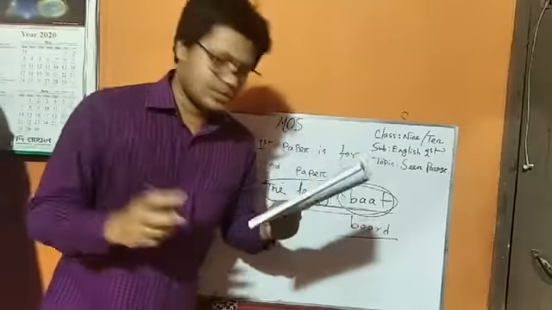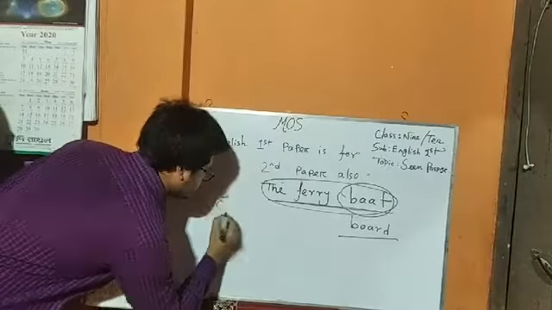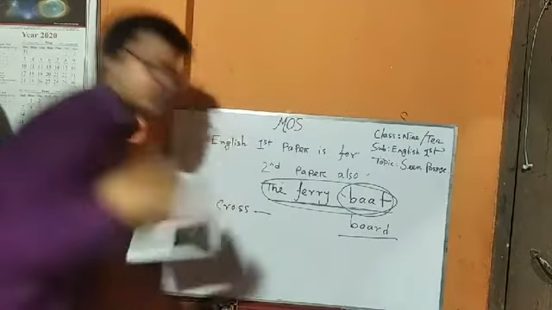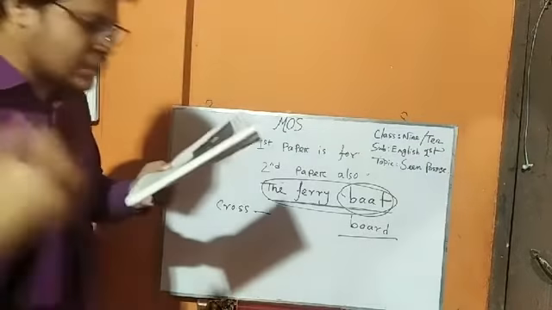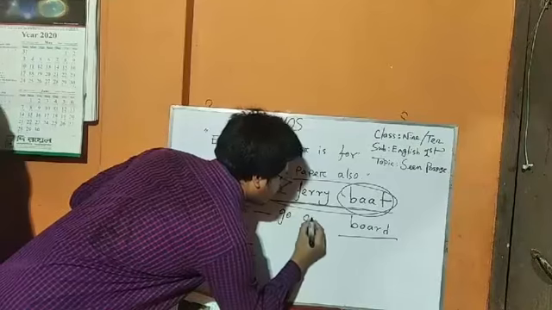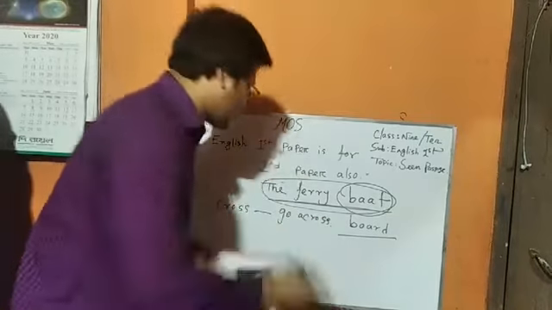Here we find crossed. What is crossed? The synonym of cross or crossed is go across.